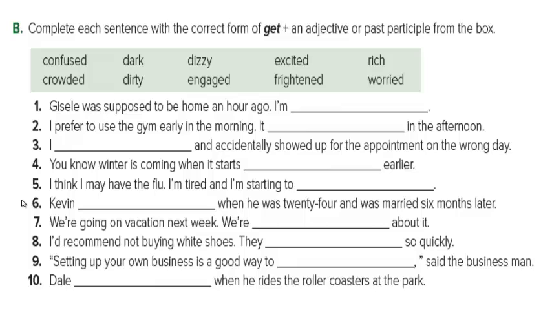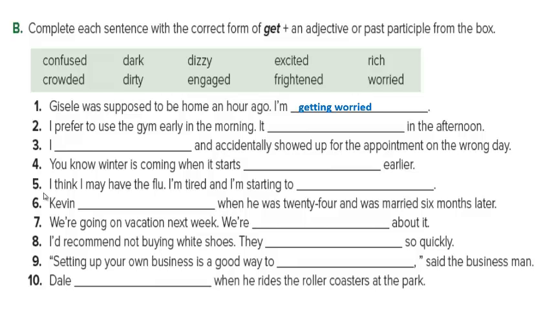Giselle was supposed to be home an hour ago. I'm worried. I'm getting worried. It means I have started to get worried because the guy should have been at home. I prefer to use the gym early in the morning. What do you think? It blank in the afternoon. You are right there. It gets crowded in the afternoon.